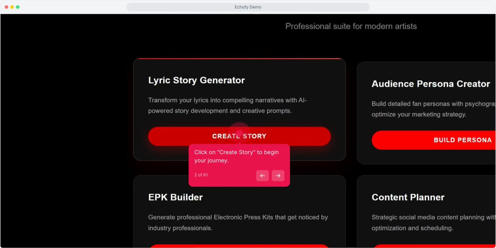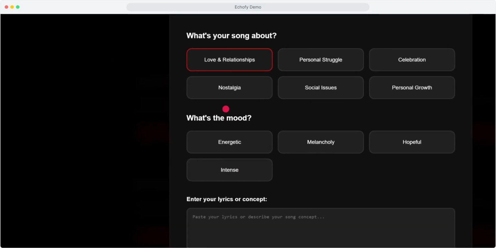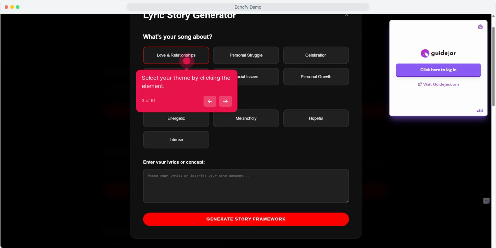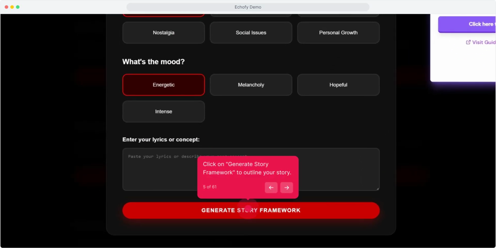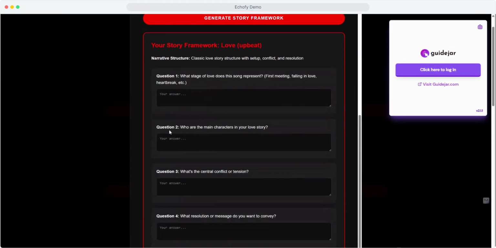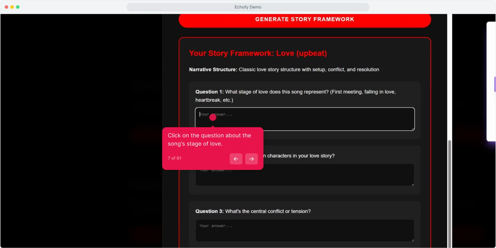Click on Create Story. Click on the element. Click on Energetic. Click on Generate Story Framework. Then click on What stage of love does this song represent? First meeting.